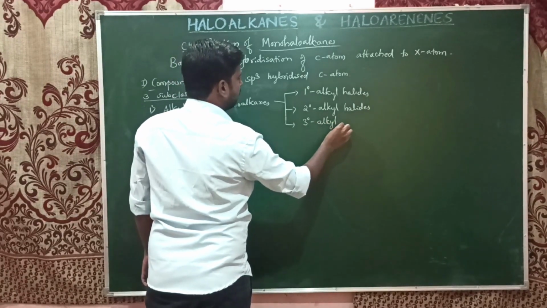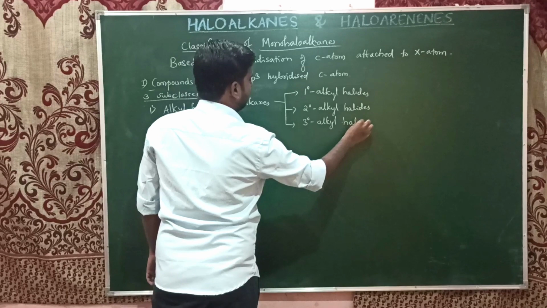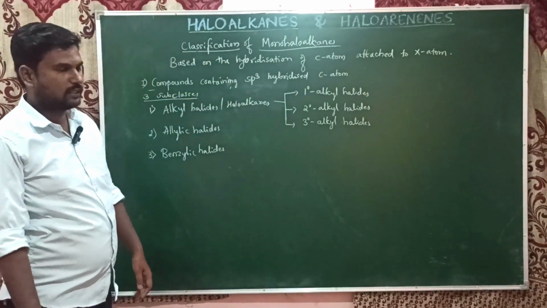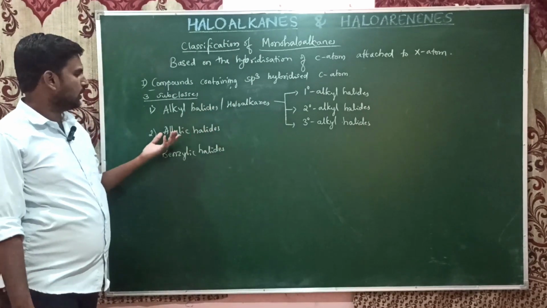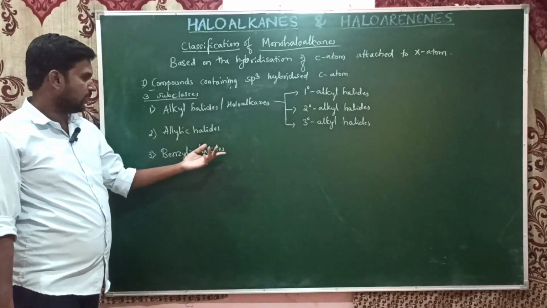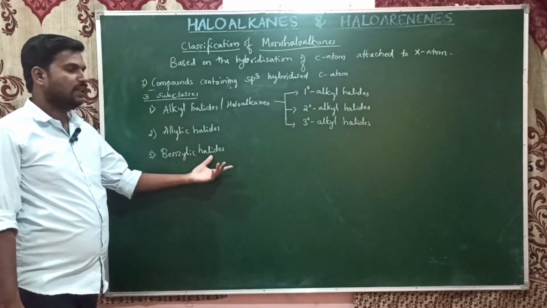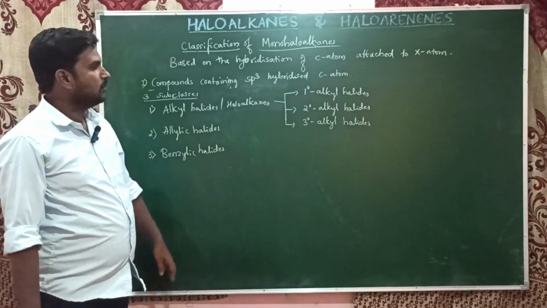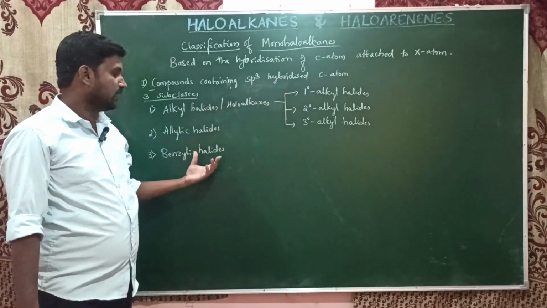It is based on the nature of the sp3 hybridized carbon, whether it is primary, secondary, or tertiary. There are again three classes. We can also classify allylic halides as primary, secondary, and tertiary. In benzylic halides also, we have primary, secondary, and tertiary.